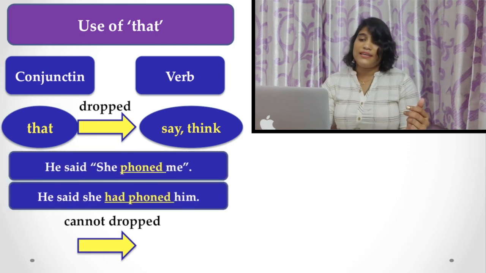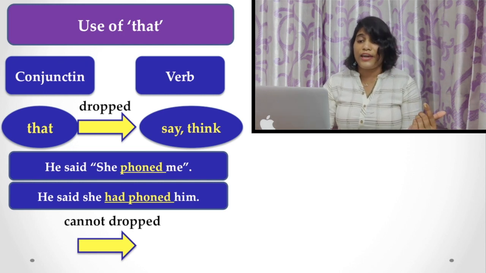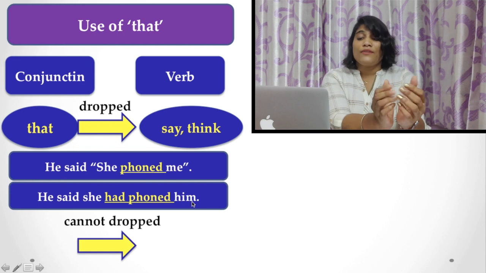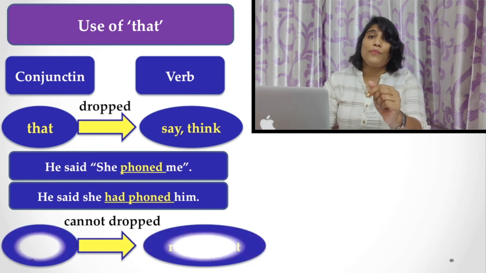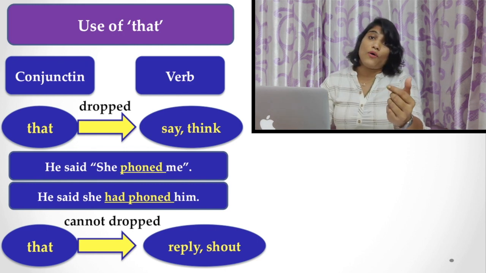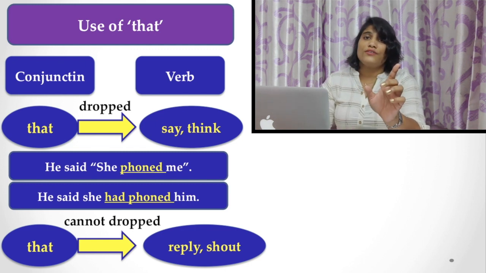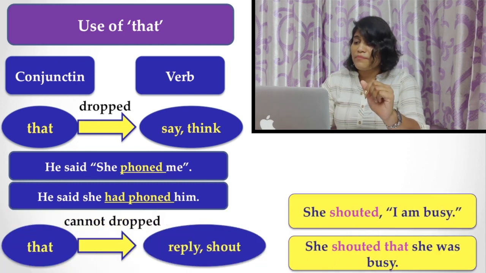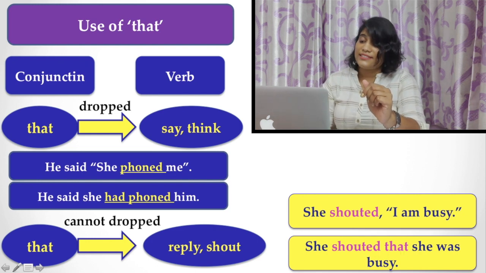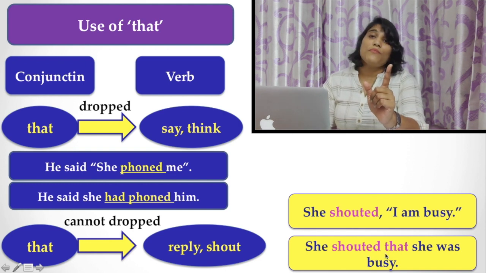Let's see the example. Here you find, he said she phoned me. You write it in this way: he said she had phoned me. But there is an exception too. "That" cannot be dropped in the case of reporting verbs like "reply" or "shout". If the reporting verb is reply or shout, you do not drop "that". For example, she shouted, "I am busy." She shouted that she was busy. Here you find the reporting verb is "shouted", so you must use "that".